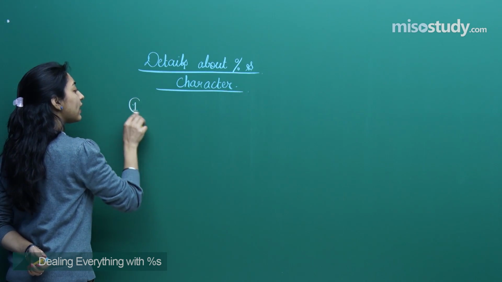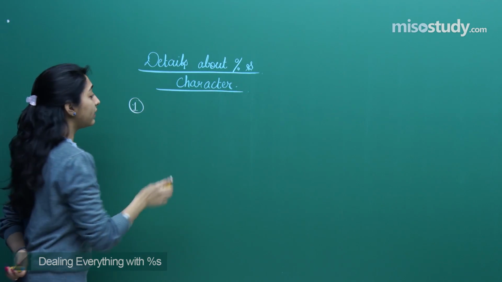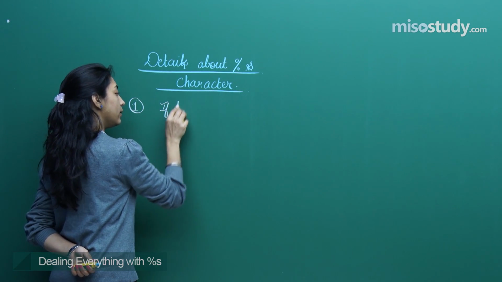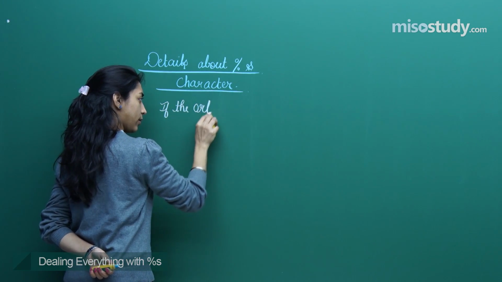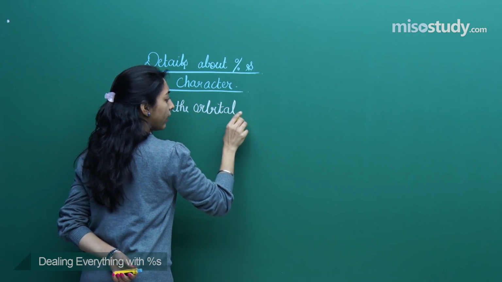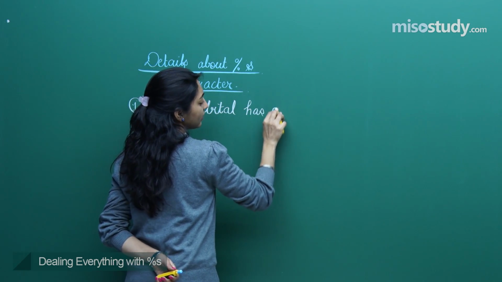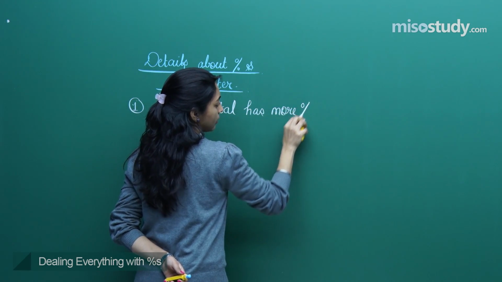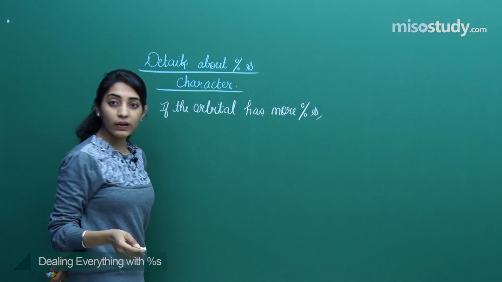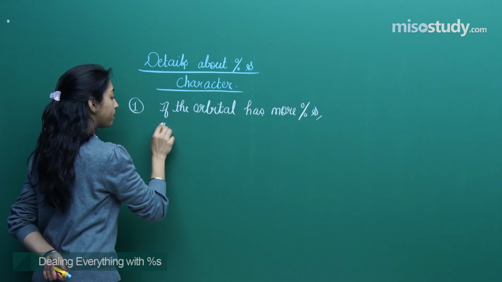The very first thing that you have to remember is, if the orbital has more percentage S, then what will happen? The orbital will be